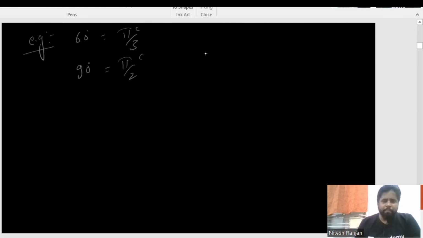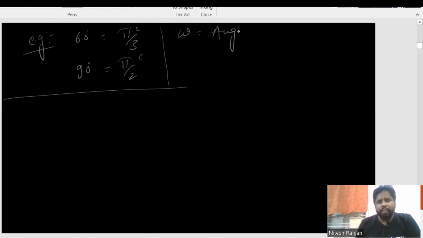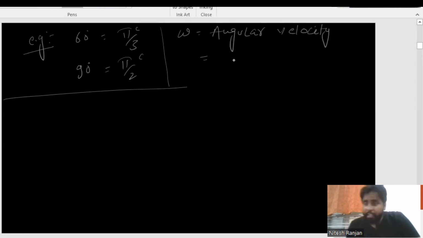So that way, theta is now very clear to all of you. Now let us make the condition clear with omega. What is omega? Omega is known as angular velocity, similar to velocity. We knew in the velocity condition that if there is acceleration, then only there will be velocity, and if there is some velocity, then only we can displace from one point to another point.